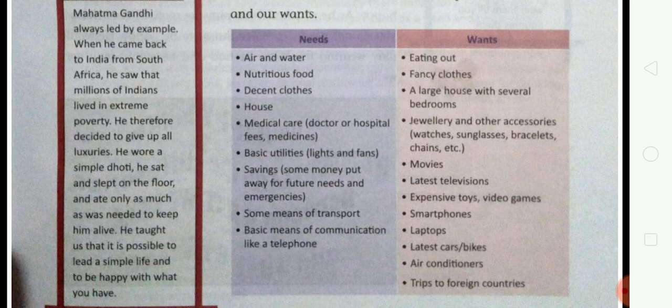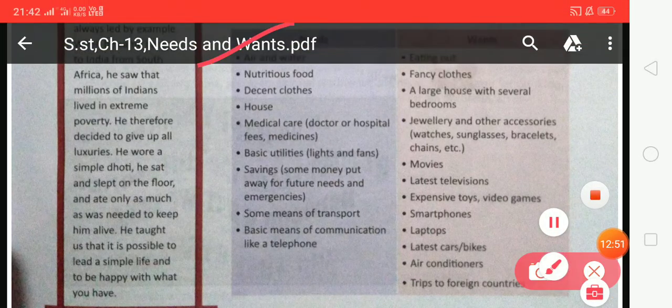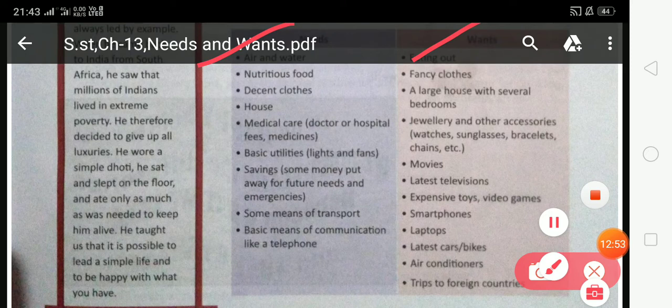So student, wants are not necessary things, and we can survive without wants. So look at the difference between the need and want. Air and water are the needs. Eating out is a want. Eating out is a desire, but air and water are the needs.